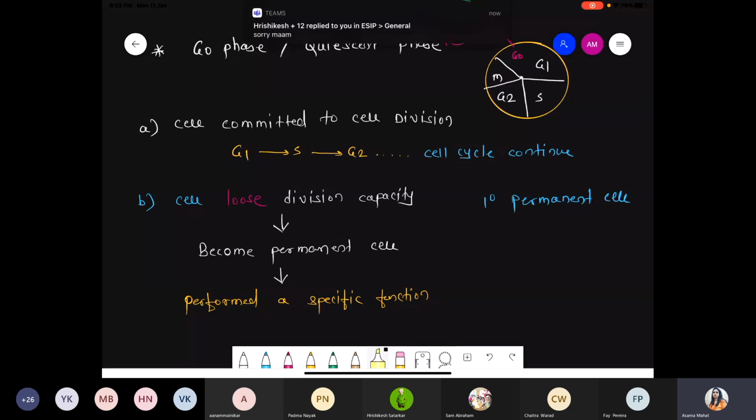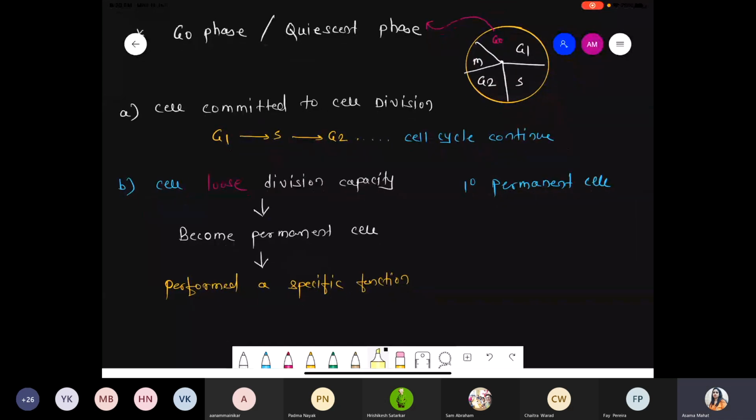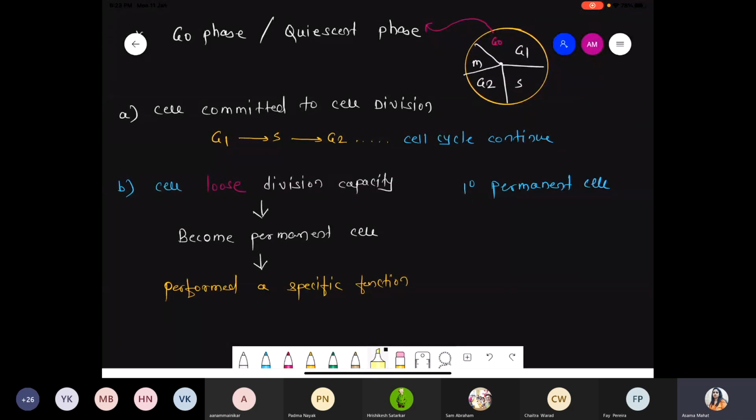Okay, it's okay. So suppose we are taking one example to try to understand. There is a presence of a primary permanent cell. Okay? Now how a primary permanent cell forms we have seen earlier, that is, that cell loses its division capacity and becomes a permanent cell. But now what happens, that primary permanent cell regains division capacity.